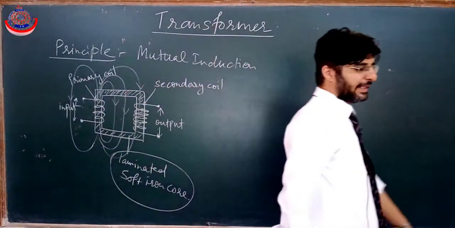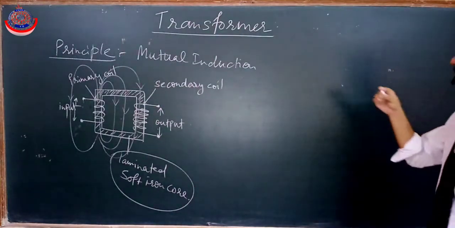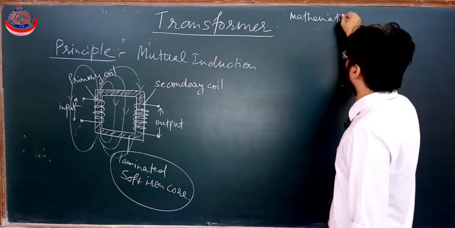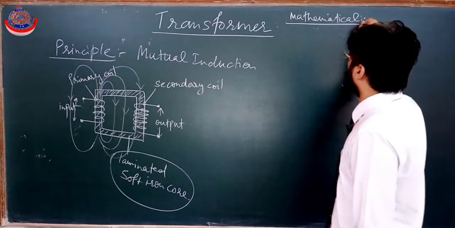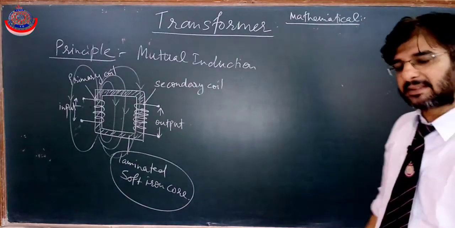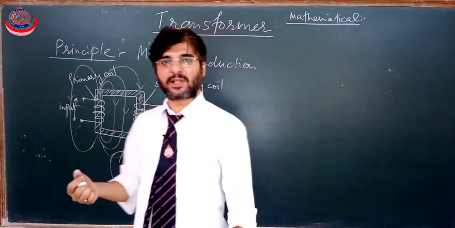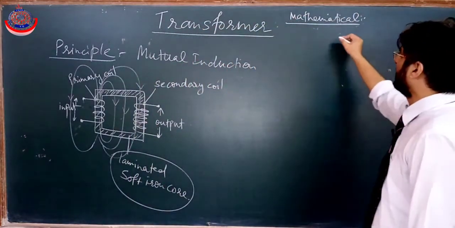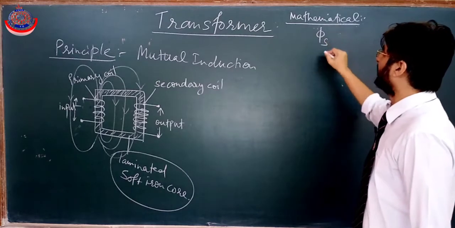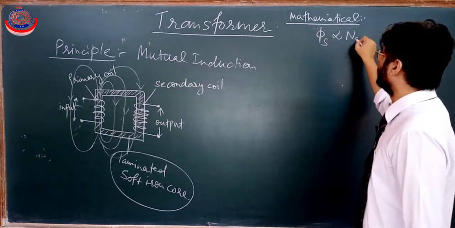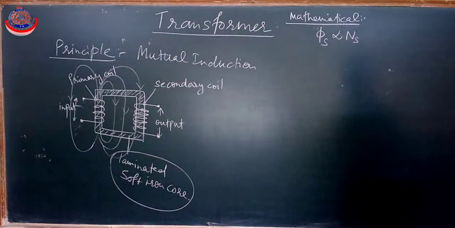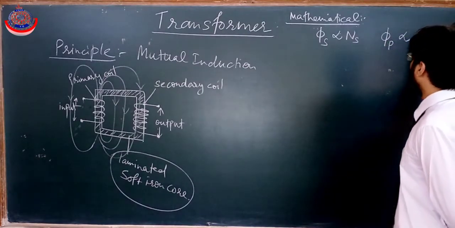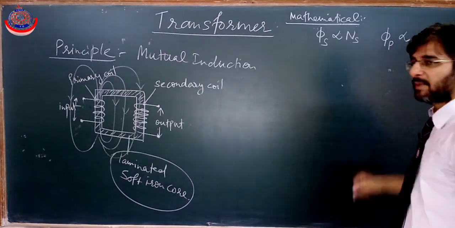So further, if we talk about the mathematics, we know that flux through any coil is directly proportional to the number of turns of that coil. That means flux passing through the secondary coil will be directly proportional to the number of turns in the secondary coil, and flux passing through the primary coil will be proportional to the number of turns in the primary coil.